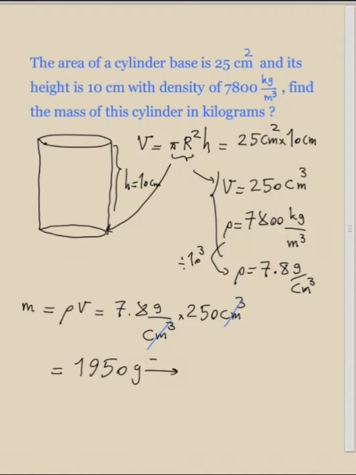But since the question wants the answer in kilograms, you can divide it just by 1000, or you can use chain link conversion, and if you find the answer, it is 1.95 kilograms. So the mass of the cylinder is 1.95 kilograms.